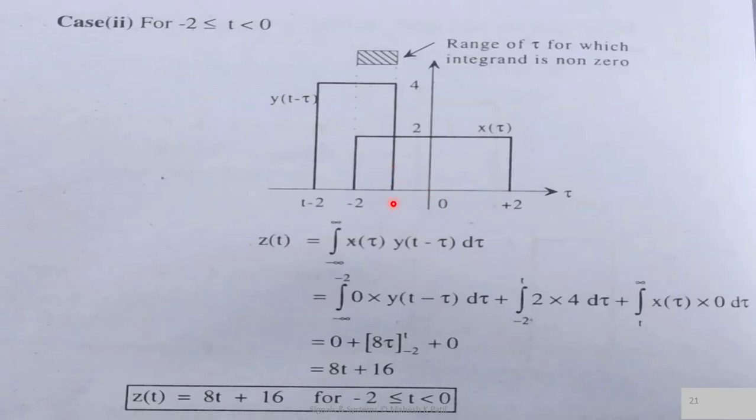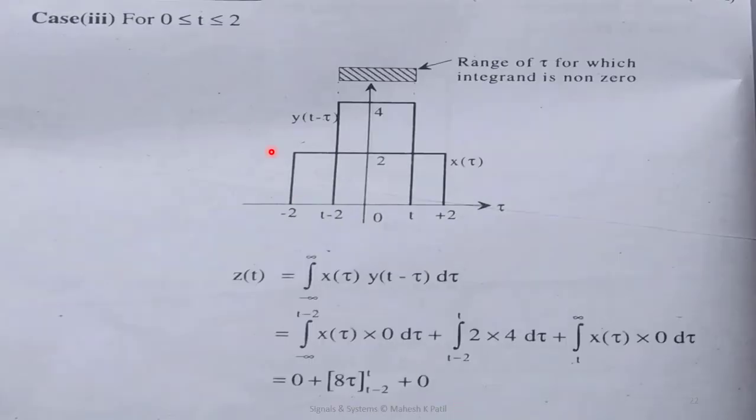From this time onwards, you will not find any overlap between x of tau and y of t minus tau, so this integration also results in 0. Now if we evaluate this integration with respect to tau, considering limits minus 2 to t, we get the final answer as 8t plus 16 for t between minus 2 and 0. Now we'll consider the next case.